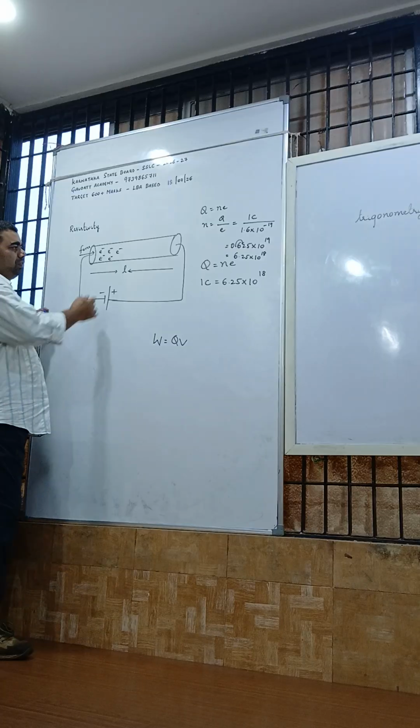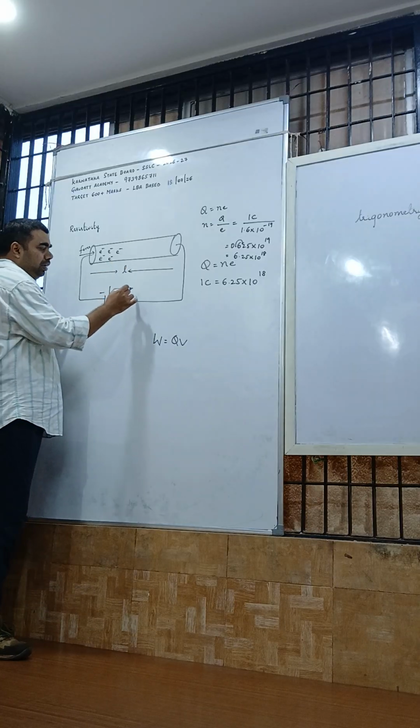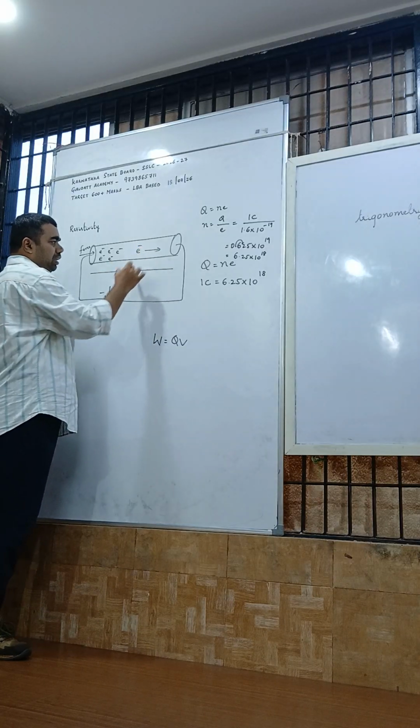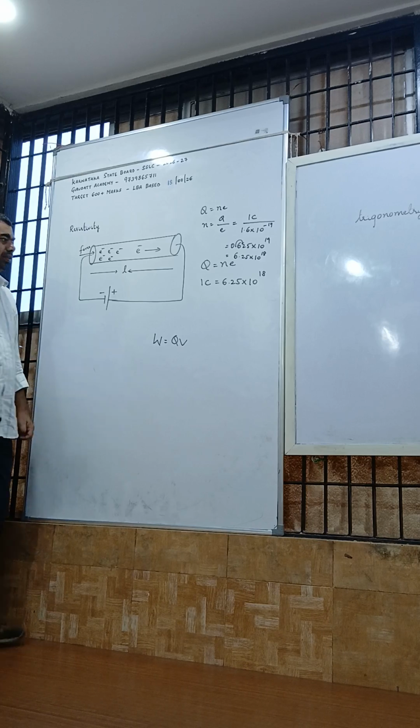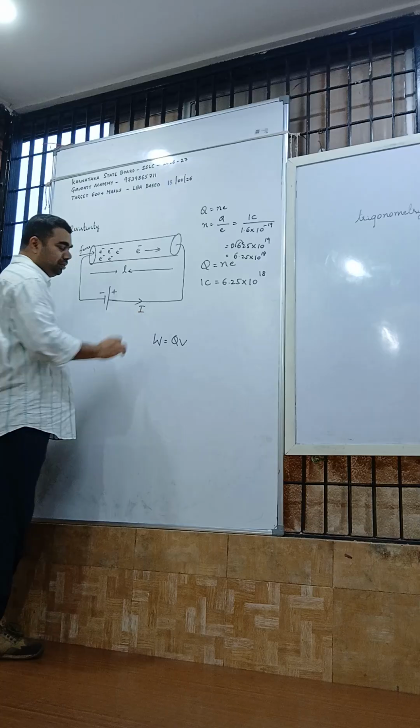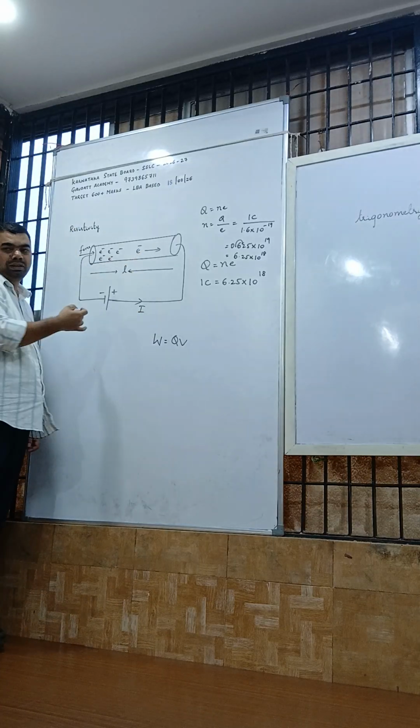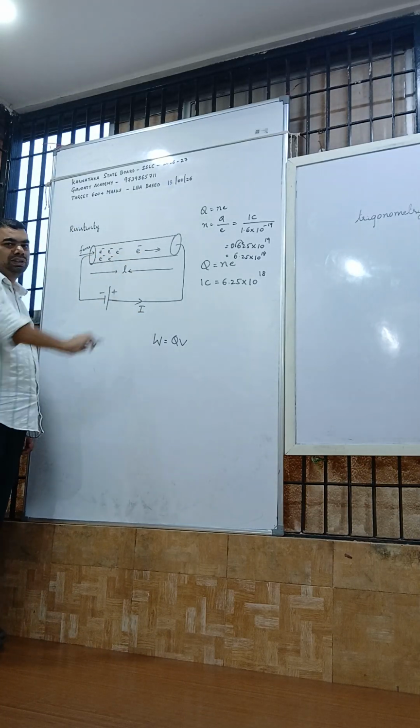Okay. Now electrons will move in this direction. I told one thing: the direction of current is opposite to the direction of flow of electrons. Direction of current is opposite to the direction of flow of electrons. So if the current is in this direction, the electrons move in the opposite direction.